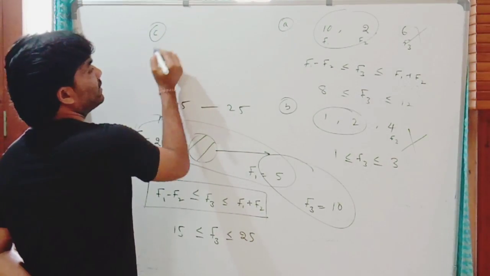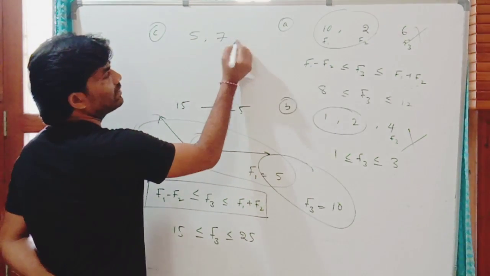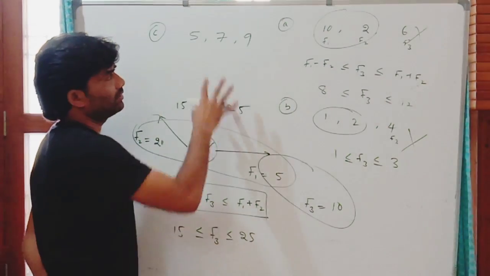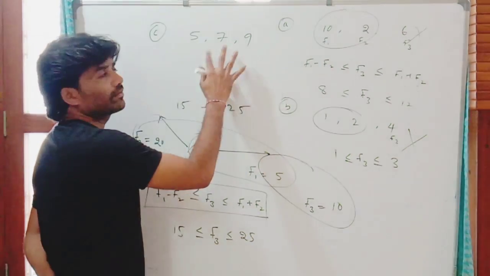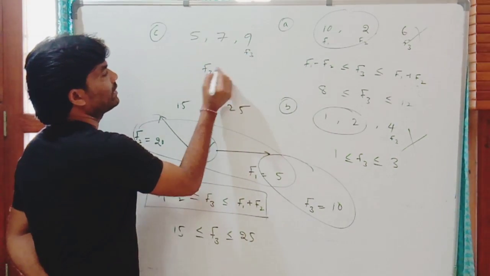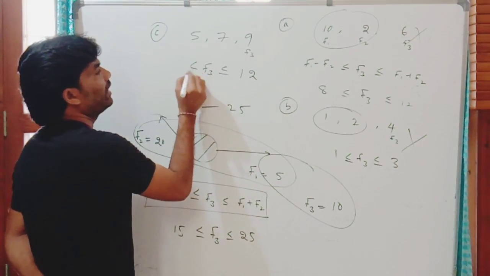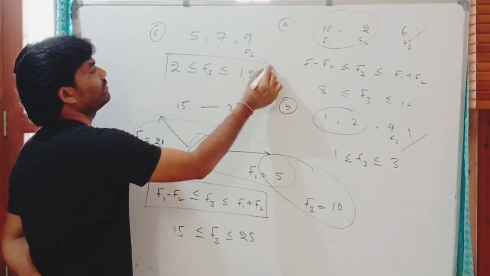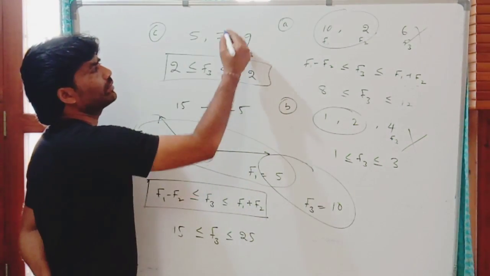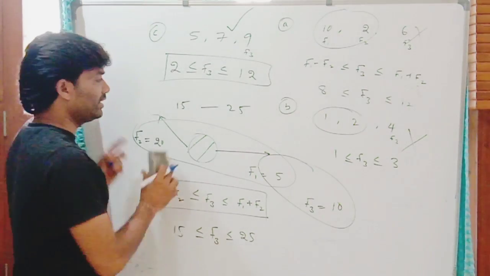Now, 5, 7, 9. Do they keep the system in equilibrium or not? These are three forces. If this is F3, F3 is less than or equal to the sum of these two, that is 12, and the difference is 2. The third force must be between 2 and 12. The 9 lies between these two. So this set can keep the system in equilibrium. I think it is clear?